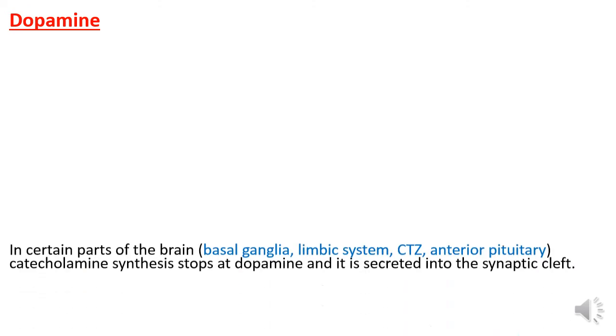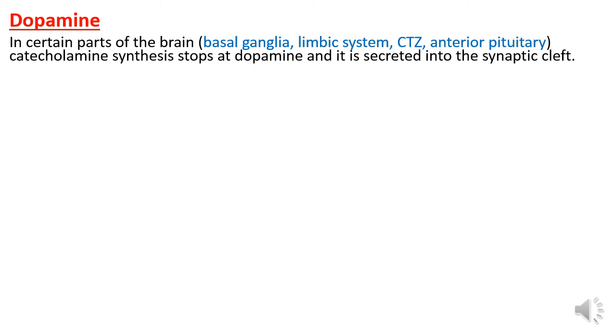Next, neurotransmitter dopamine. In certain parts of brain, that is basal ganglia, limbic system, chemoreceptor trigger zone, anterior pituitary, catecholamine synthesis stops at dopamine level and it is secreted into the synaptic cleft.